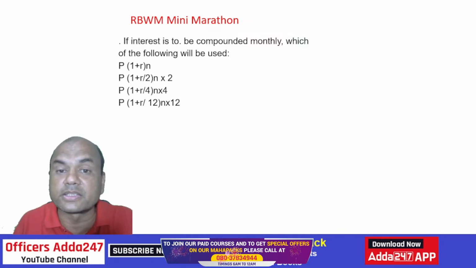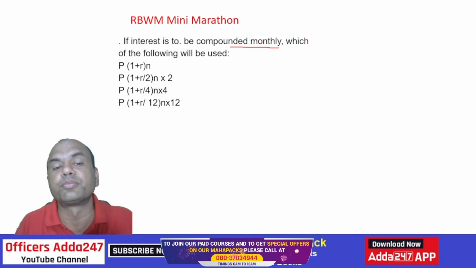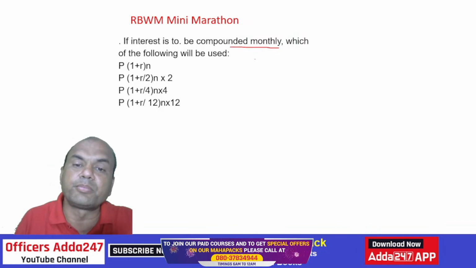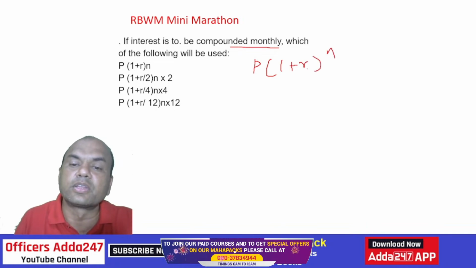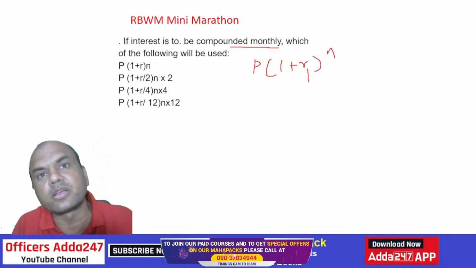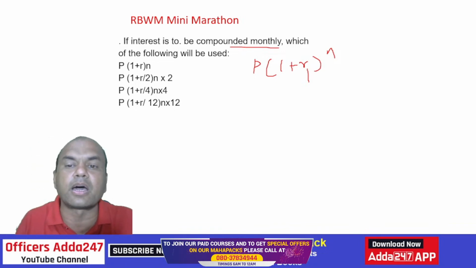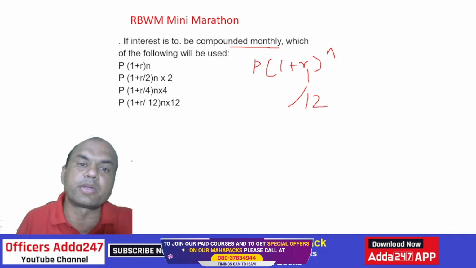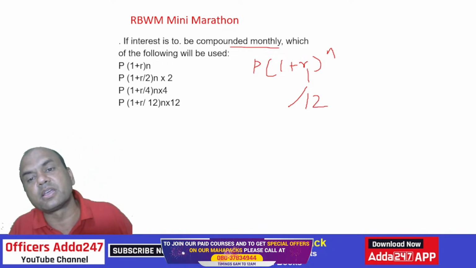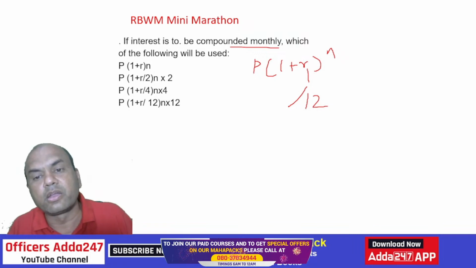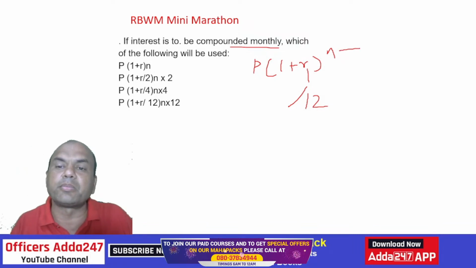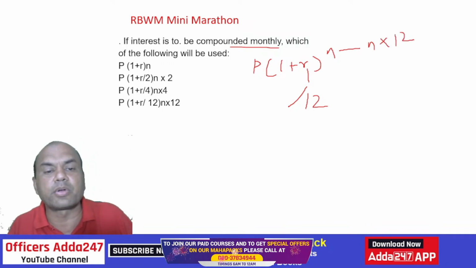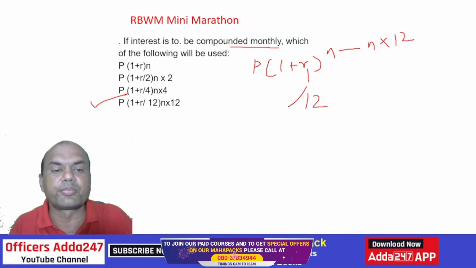Compounded monthly, look at this. This is mainly in this housing loan. So again same, P into 1 plus R raised to N. So this is monthly, which means whatever is your period, R will always be divided by 12, because this interest is always yearly, R is always yearly. Now if you want monthly, R is divided by 12 and N is to be multiplied by 12, N into 12. So what will be the answer? R upon 12, N into 12. Right?